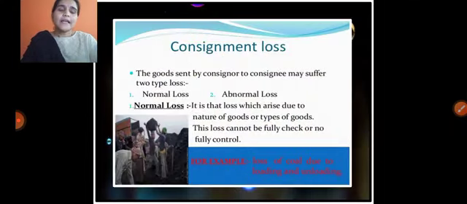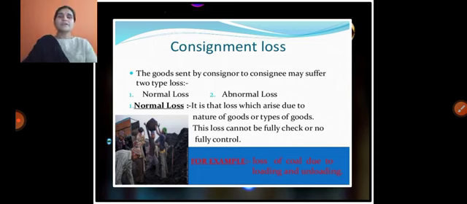Let's understand that in the consignment process we have losses also. When sending the goods from the consignor to the consignee, they may suffer two kinds of losses, called consignment losses: normal and abnormal losses.